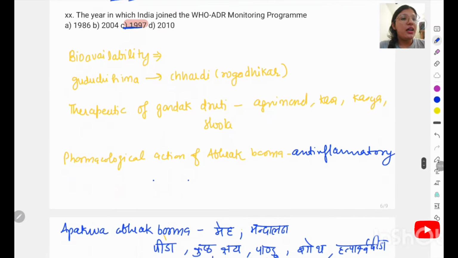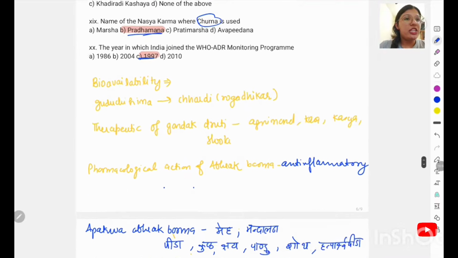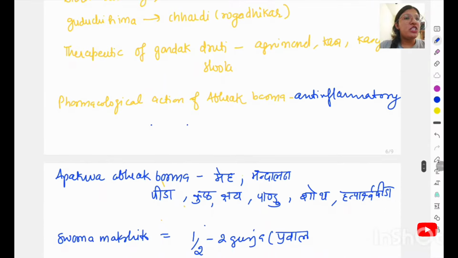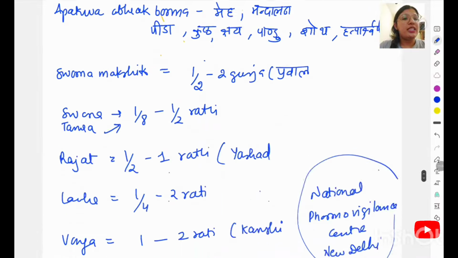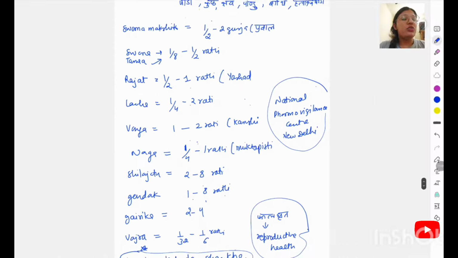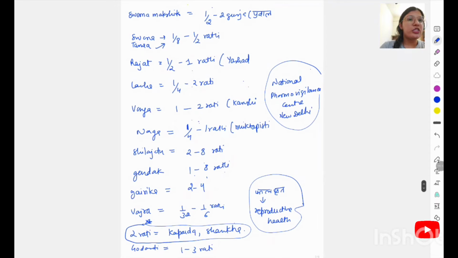Then these are some other questions I have written here. They are very important. I will share the PDF on Telegram. Guruchi Hima is mentioned in the Chhardi Rogadhikara, and this is all. These are some dosage forms you have. These are some doses you can remember because MCQs are coming from this portion.